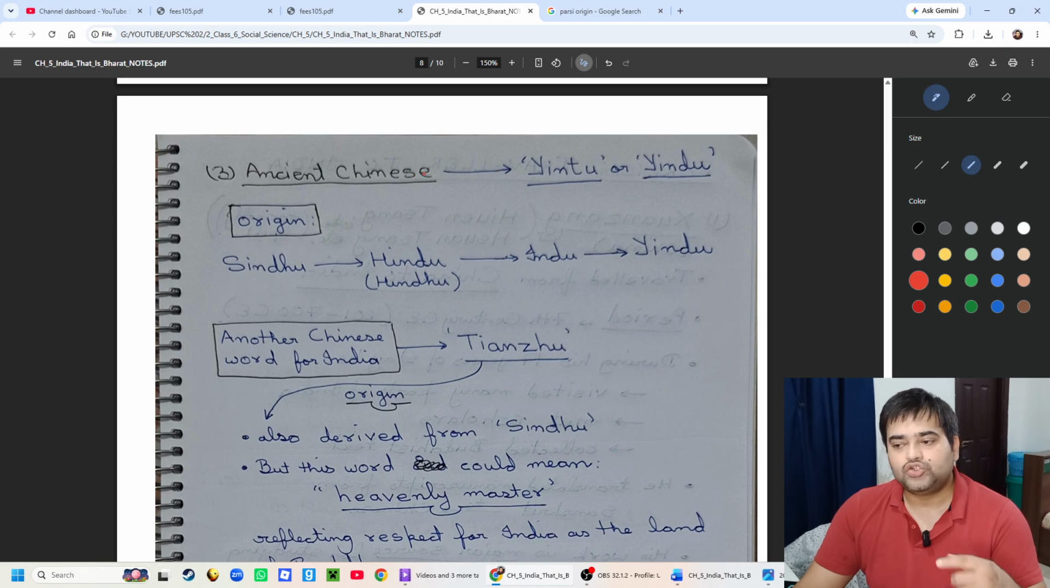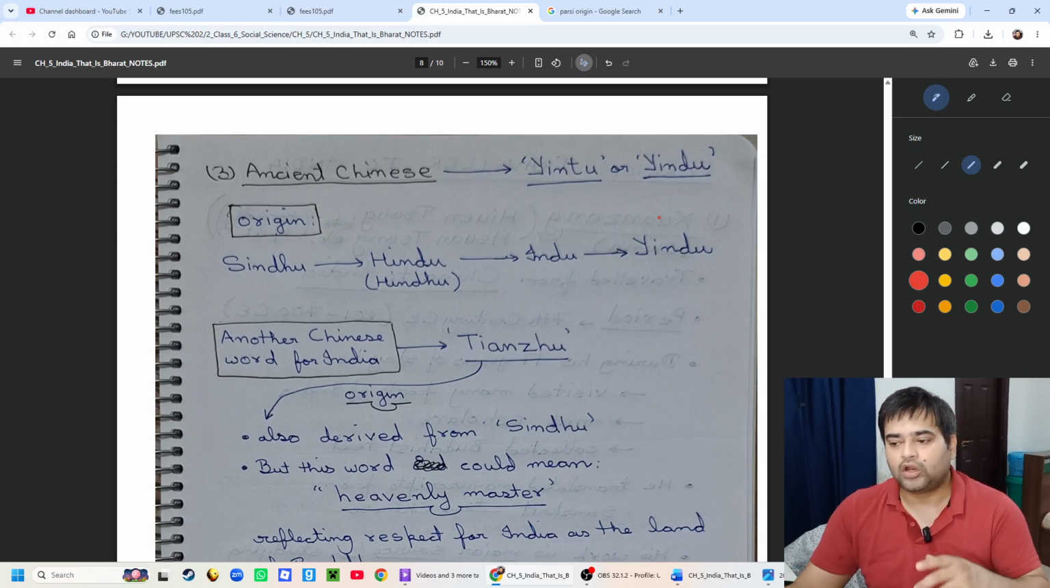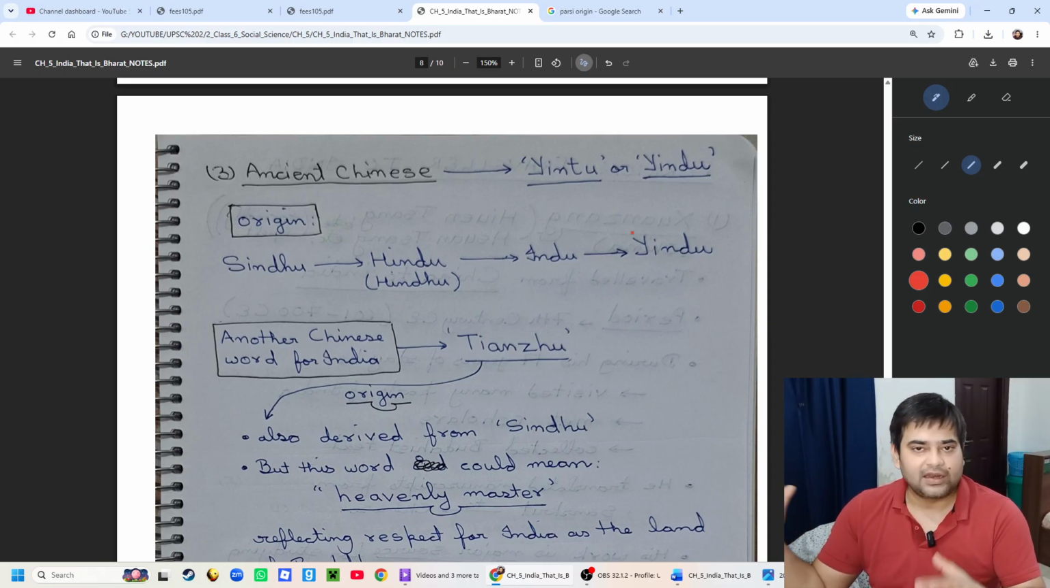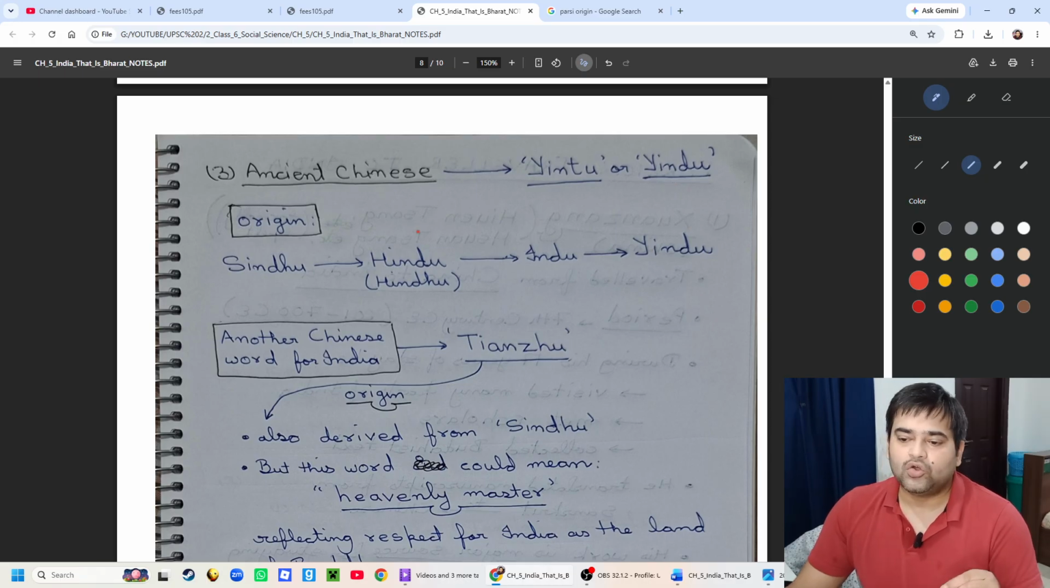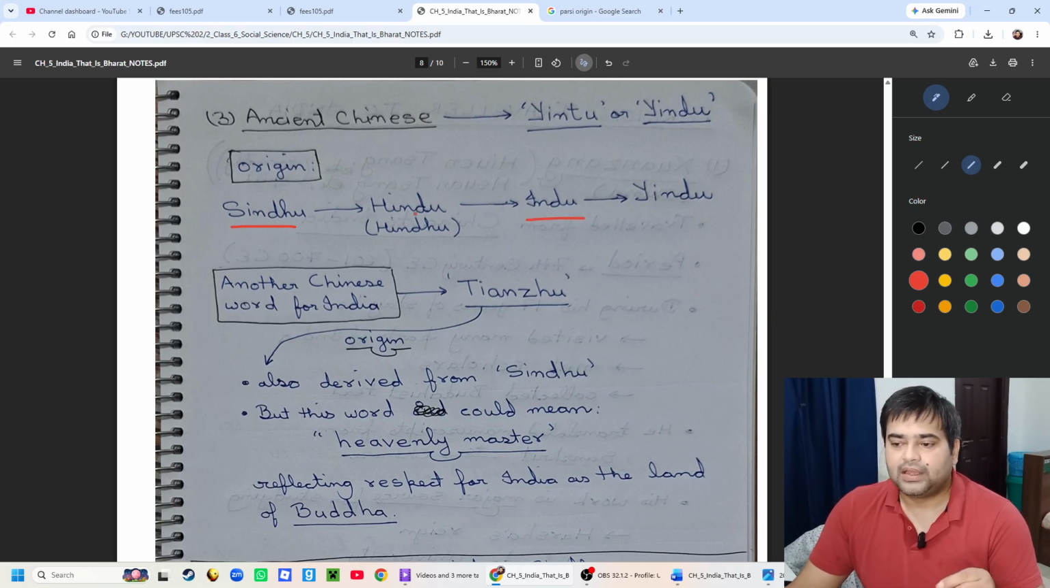Now, the ancient Chinese used to call India Yintu or Yindu. It is again an adaptation from the word Sindhu and Hindu. They replaced H with Y, maybe because Y was very prominent in their language, as with the Yangtze River we discussed. Everything originated from the Sindhu river, the Indus river. From Sindhu, the Persians called it Hindu, the Greeks called it Indu after dropping H, and then the Chinese added Y and called it Yindu.